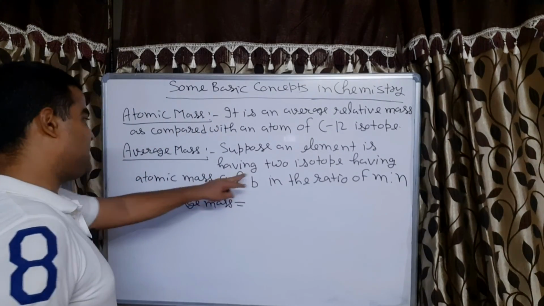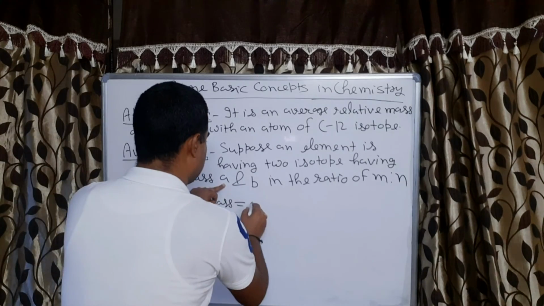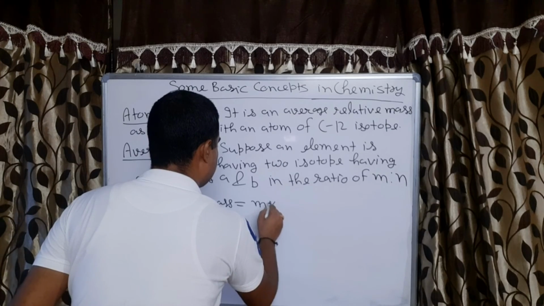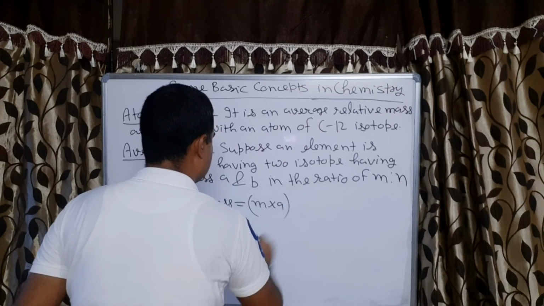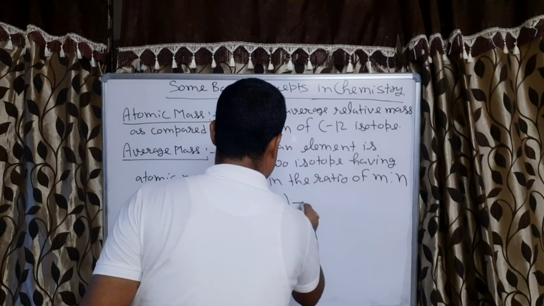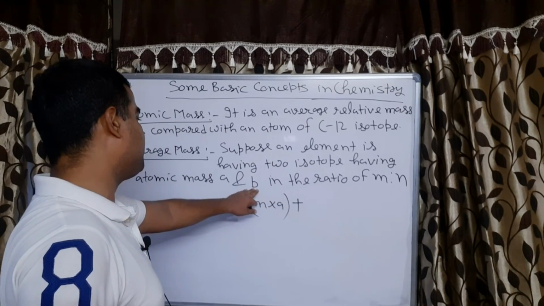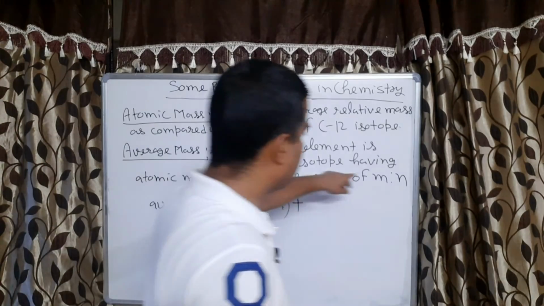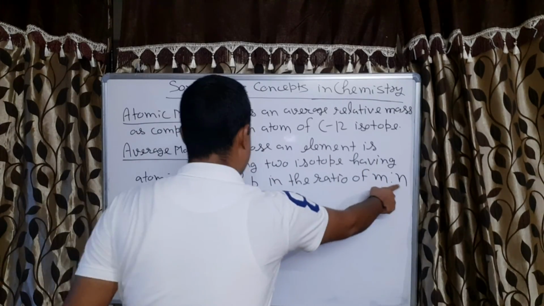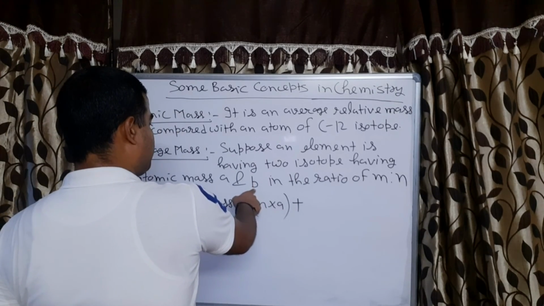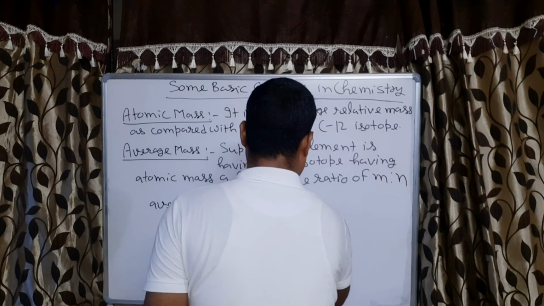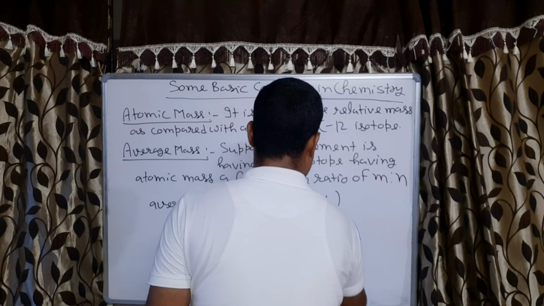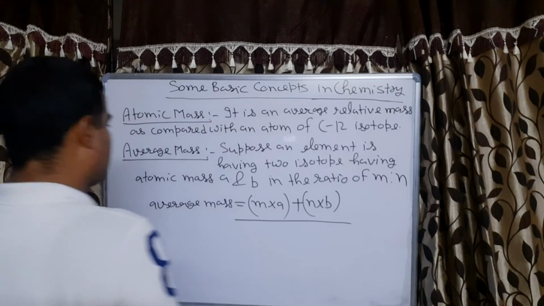So one isotope has A in the ratio of m, so m into A, plus the second isotope has atomic mass B in the ratio of n, means n atoms having B mass, so n into B, divided by the total number of atoms.